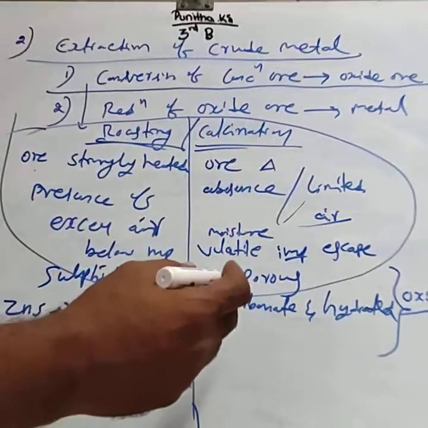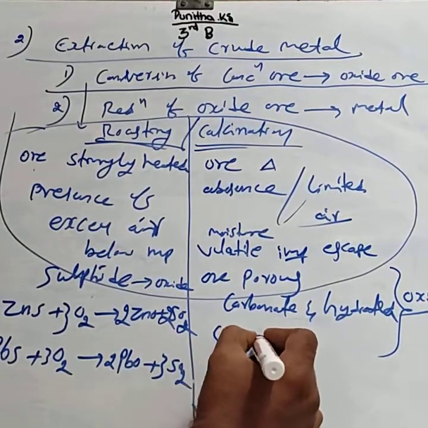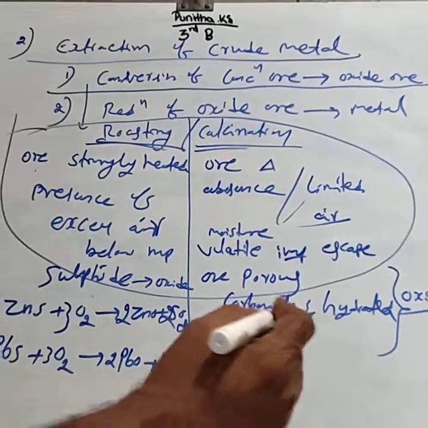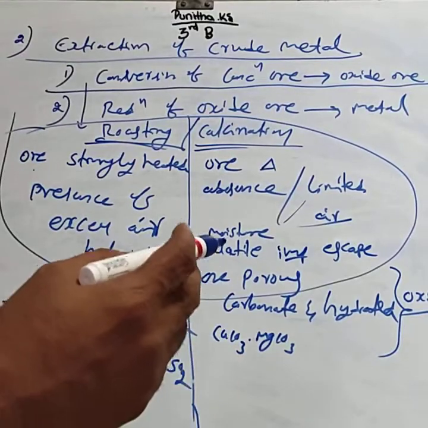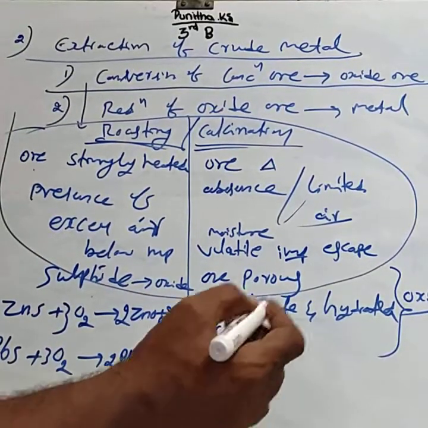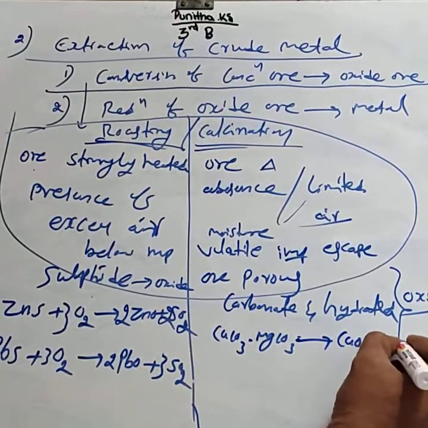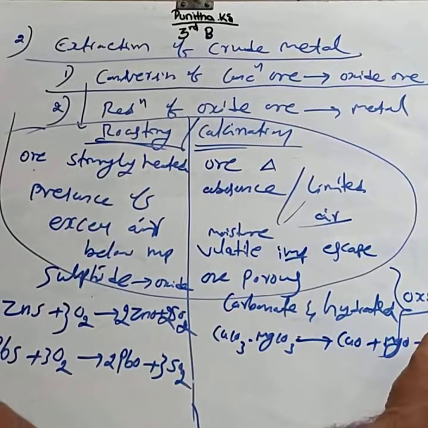For the calcination reaction, consider the carbonate ore CaCO3·MgCO3. This composition we call dolomite. The dolomite is converted into CaO plus MgO plus CO2.